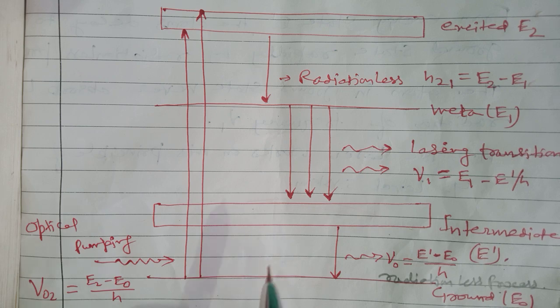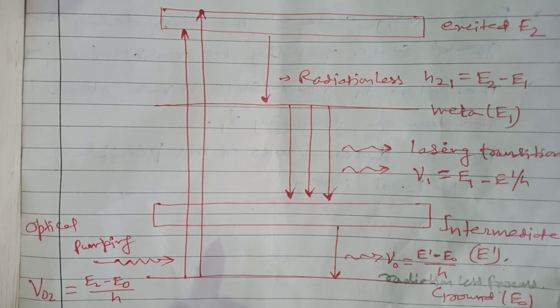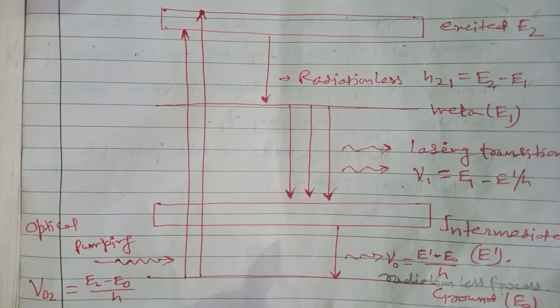The application of this four level laser system is that it is used in laboratory experiments to produce interference and diffraction patterns, or it is used in optical communication to transmit messages for a moderate distance without any fiber. So these are the applications of this He-Ne laser. And what is the working of this He-Ne laser?